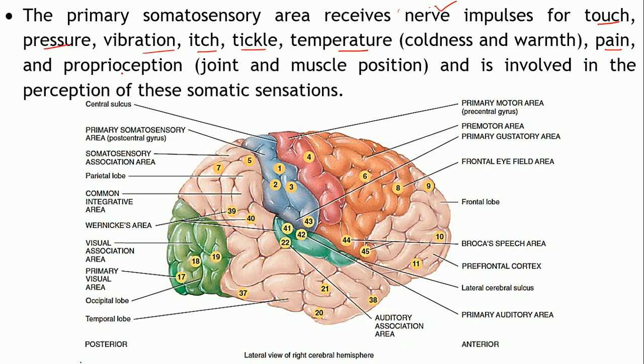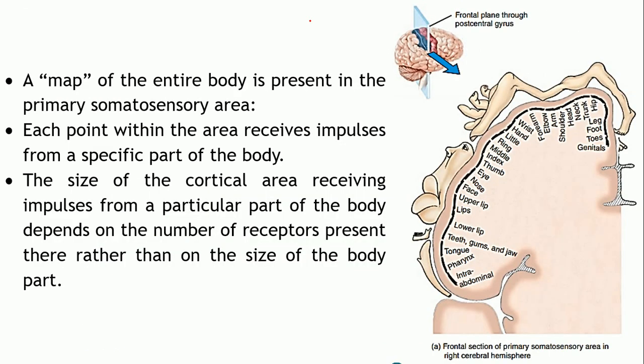Then pain, and proprioception, that is the position of joints and muscles. It is involved in the perception of these somatic sensations. You come to know about all these because these impulses are related to the primary somatosensory area. So this will receive the sensory impulses.